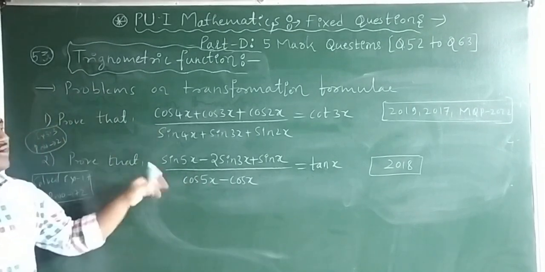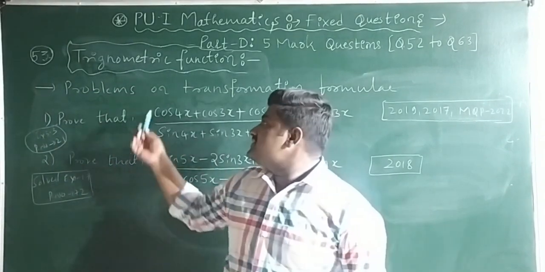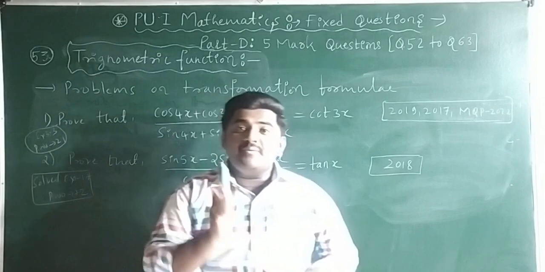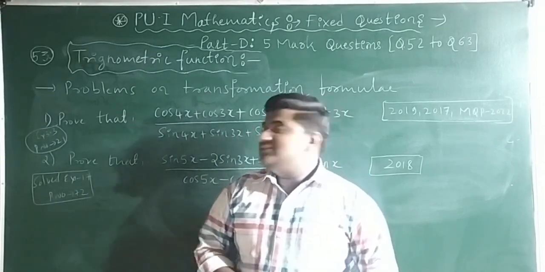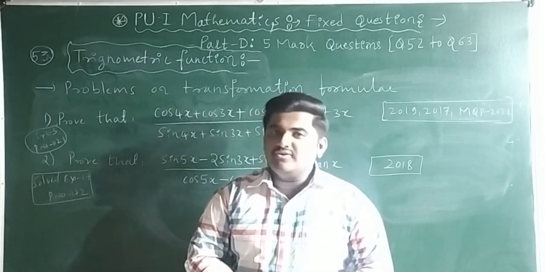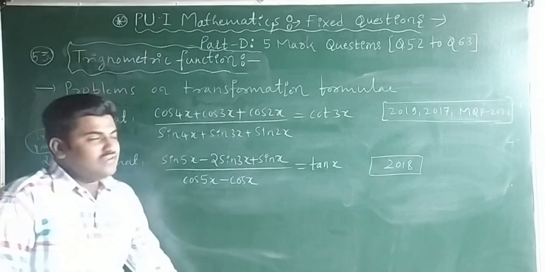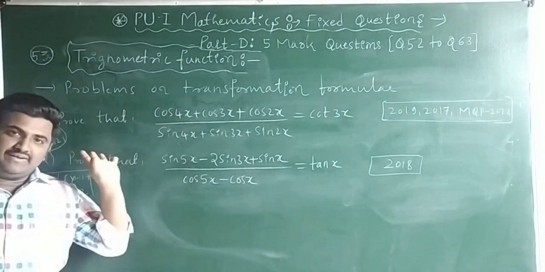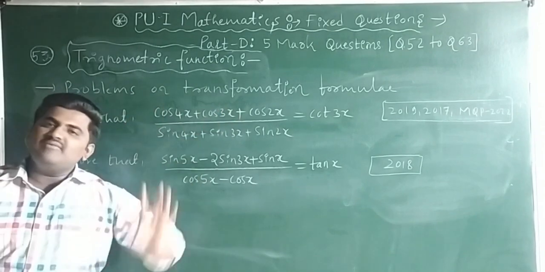Out of these two, definitely you are going to get one for your annual examination. This is question number 53. They are going to ask from trigonometric functions only. That too, out of these two problems, they are going to ask one problem. Prove that, like that. Are you following? This is very important. Clear? This is question number 53 asked from trigonometric functions.